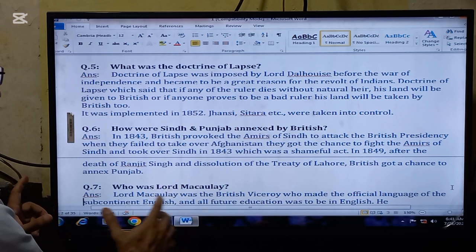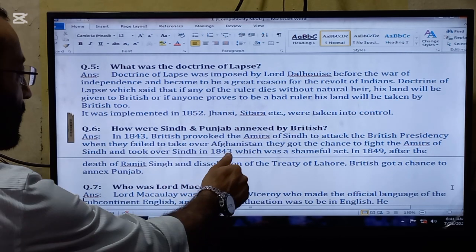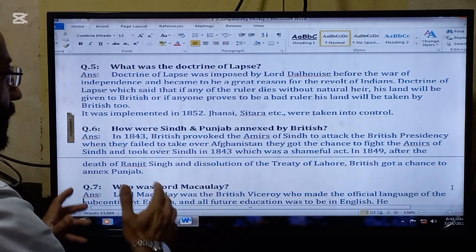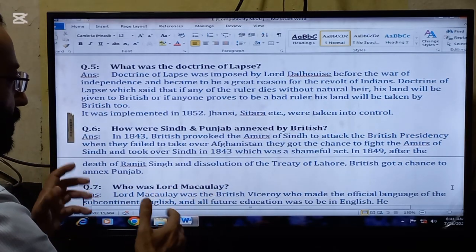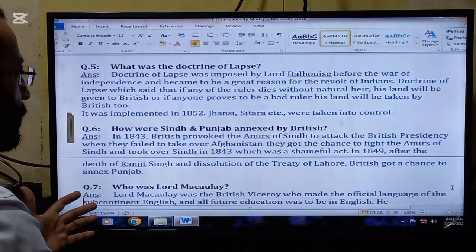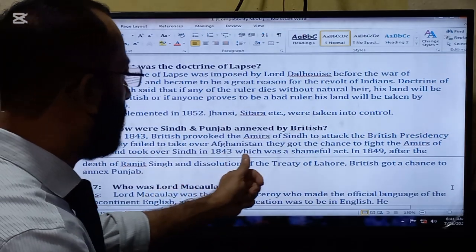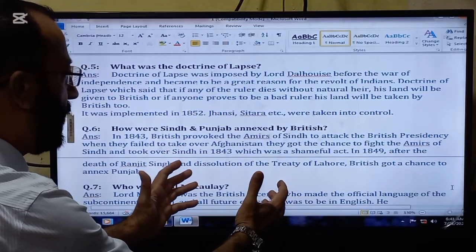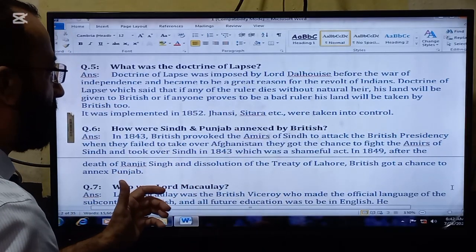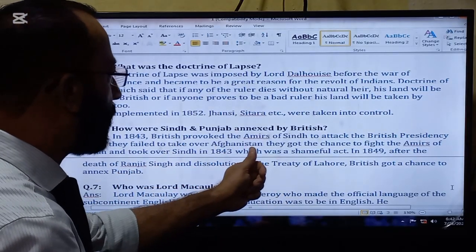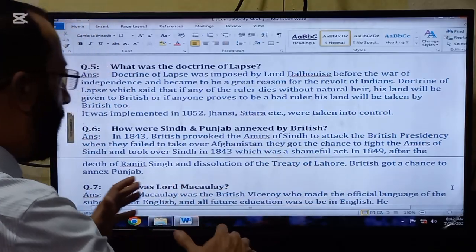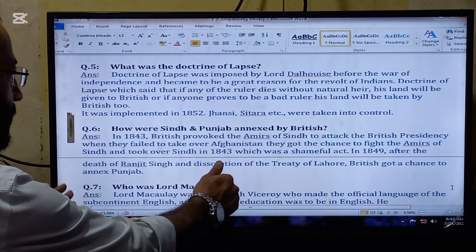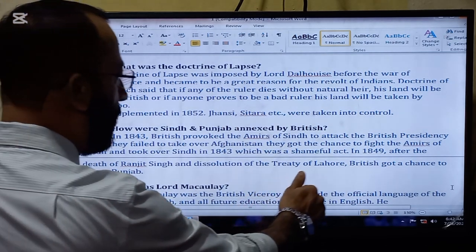So actually the British were trying to capture Afghanistan also, but they failed in their attempt. So to cover their prestige, they provoked the emirs of Sindh to attack the British, because Sindh was very easy to capture as compared to Afghanistan. So when the emirs of Sindh attacked the British, they counter-attacked and annexed Sindh in 1843, which was a shameful act.